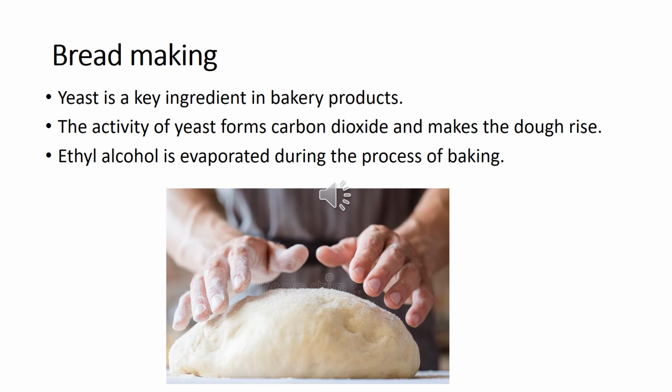So you already know we use yeast in bread making and in bakery products, right? Yeast is the key ingredient in bakery products, the main thing that we use to make them. Why do we use yeast for these bakery products? Because it has the ability to produce carbon dioxide, which makes the dough rise. The dough means the mixture that we make from all the powder and everything, and it increases its size and volume because of the carbon dioxide produced by the yeast.